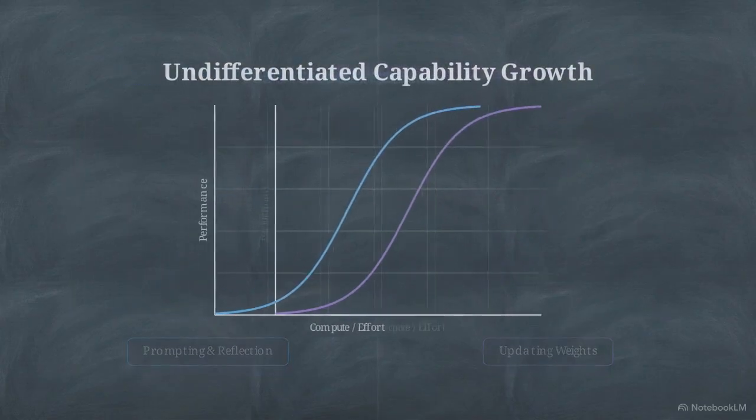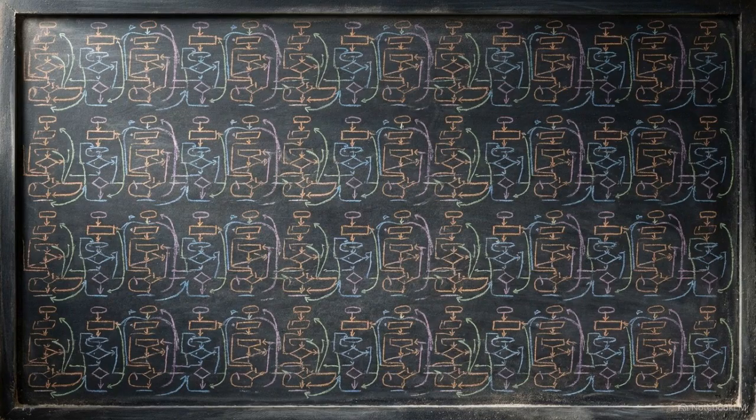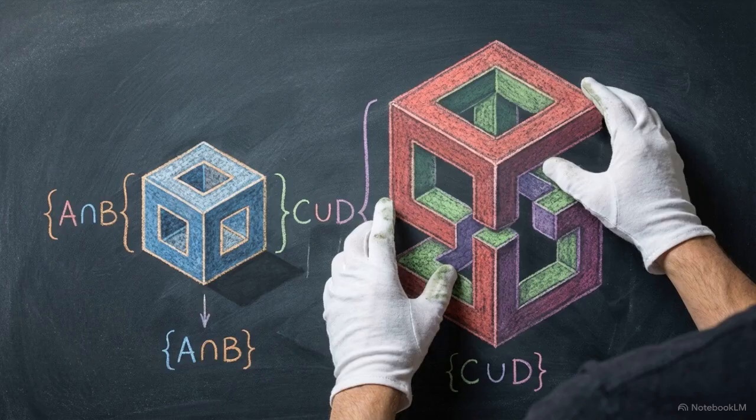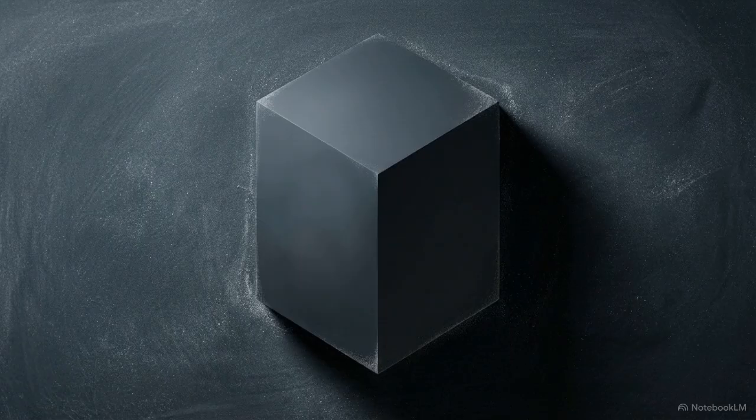Because these curves look exactly the same, the machine learning community often treats these two distinct mechanisms as interchangeable evidence of capability growth. But iteration is not Ascent. Extracting more performance from an existing model through repetitive loops is mathematically distinct from building a strictly stronger system. A high benchmark score proves an agent completed a task. It is structurally incapable of determining which underlying computational regime actually drove that success.